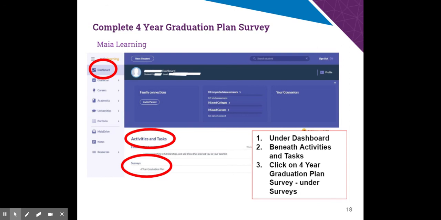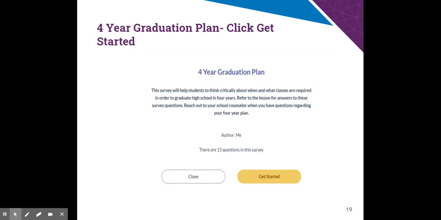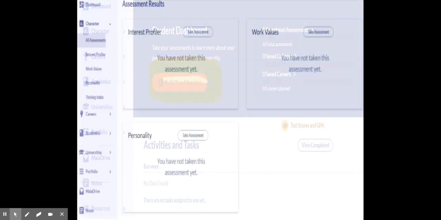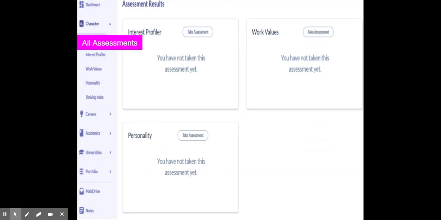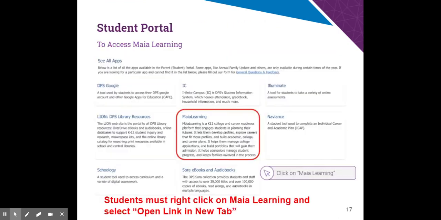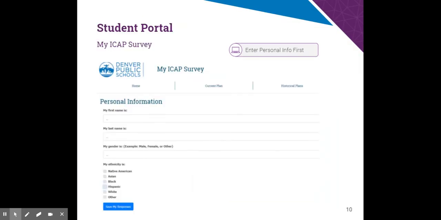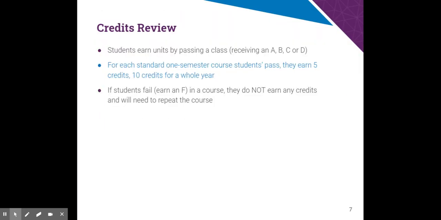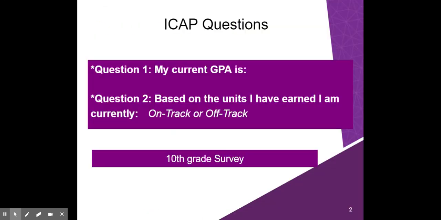This is something for all of you to do if you've already completed your ICAP questions and the 10th grade survey. So please make sure that you've done those 2 things at a minimum. You should know your GPA.